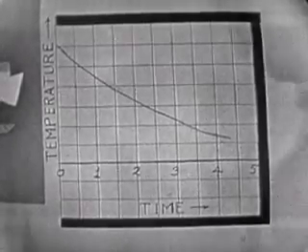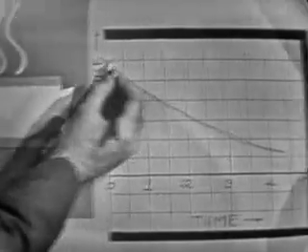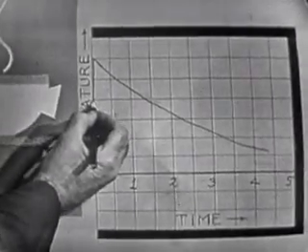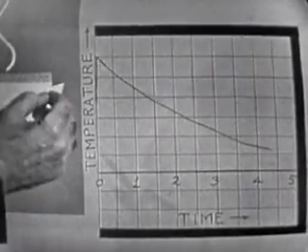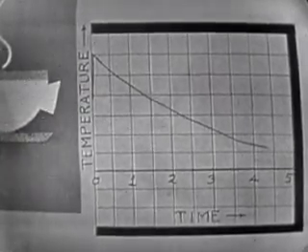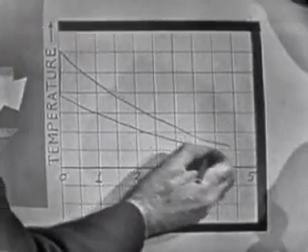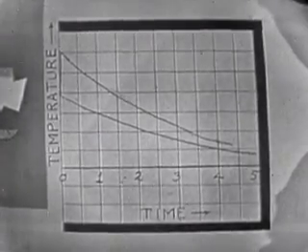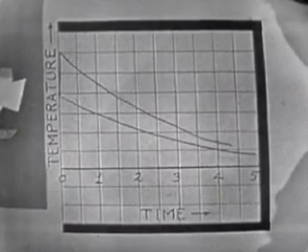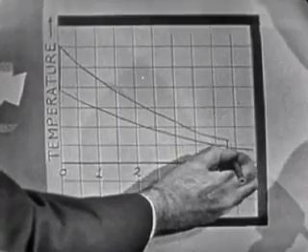That's right. Now let's look at this cup. The first thing we did was add cream. Yes. Right away, that cooled it down from this temperature down to about there. Then it started cooling, but being now cooler than the other one was, it doesn't give out as much heat per minute, and it follows a curve that looks similar, but always stays below the other one. It goes along like this. Oh, yes. But now don't forget, we haven't added the cream to this one yet. Oh, yes, the first one. So now if we add the cream here at this point, it cools down below the other one and goes on.